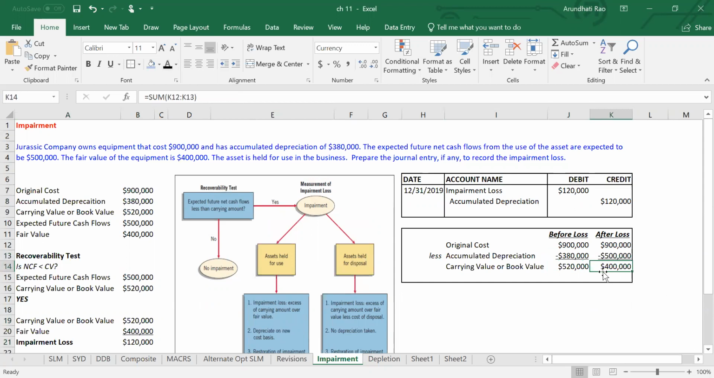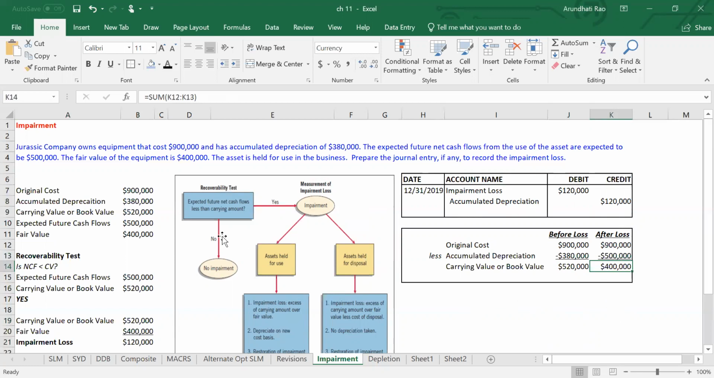Now this becomes a new basis for depreciation. Here is what they tell you: depreciate on the new basis. 400,000 is the amount I need to depreciate moving out into the future. In this case, we've just been asked to do the journal entry for the loss. But if you had to calculate depreciation expense for the future, you're going to use 400,000, not that original 900,000. This is the number we're going to use for the remaining life of the asset.